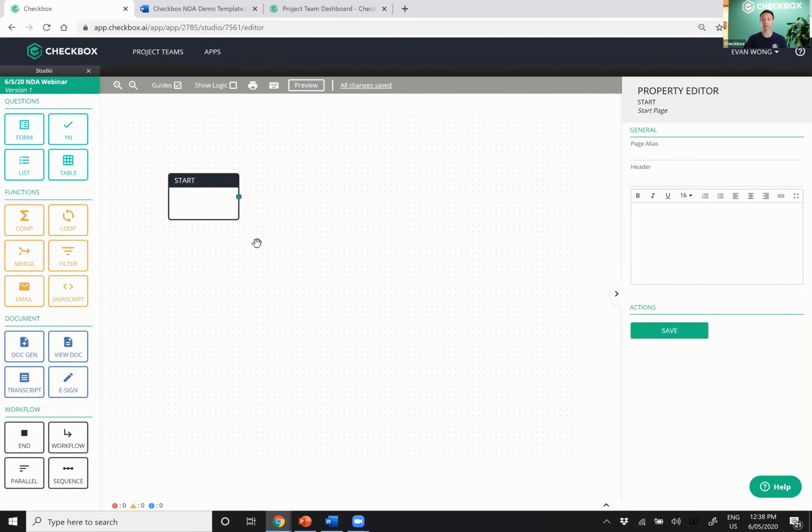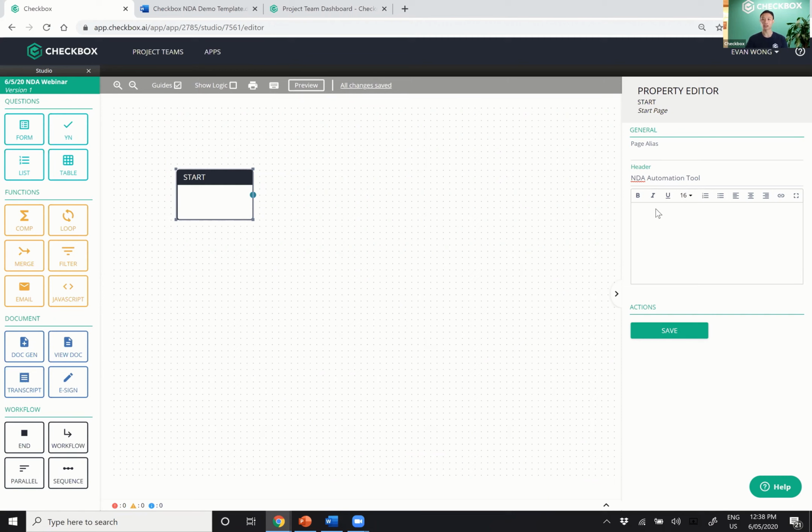I'm going to go back into the Checkbox platform, and we're going to start with the start screen. So let's just give it something pretty basic. Let's just call this the NDA automation tool. All right. And I'll say something like, use this tool to create your own NDA in under 2 minutes. And we can say, from your friends at the legal team.